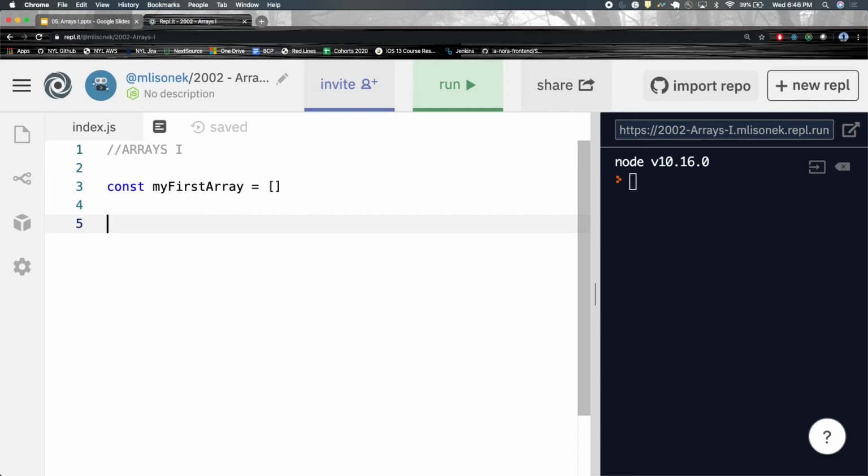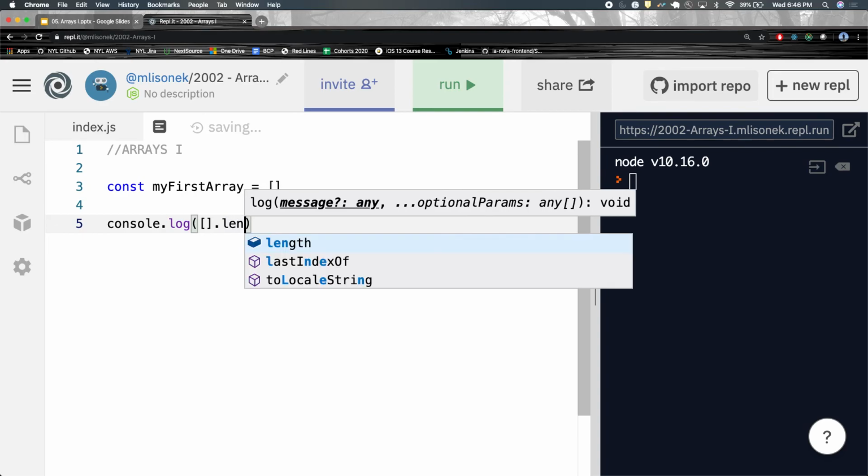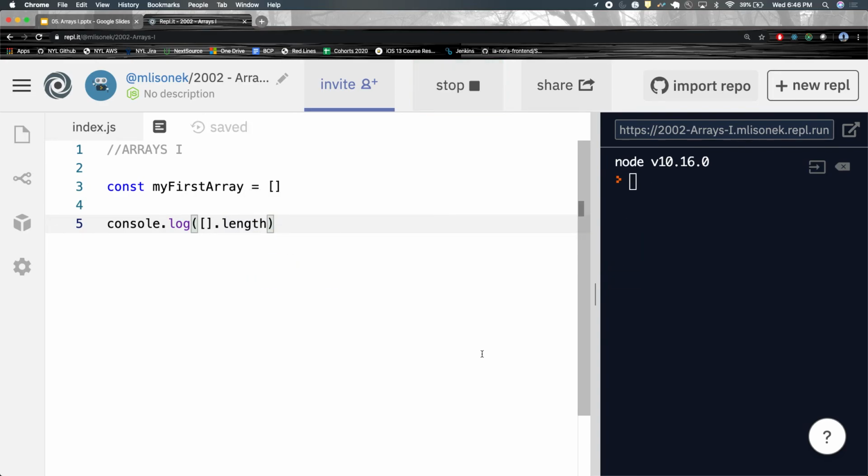Not too bad. Arrays, you can think of sort of like strings at first. Then you will see that they're nothing like strings. So when I say that, I mean arrays have a dot length property. And we get 0, okay? There is nothing inside of this array.